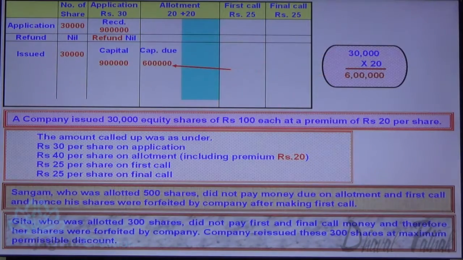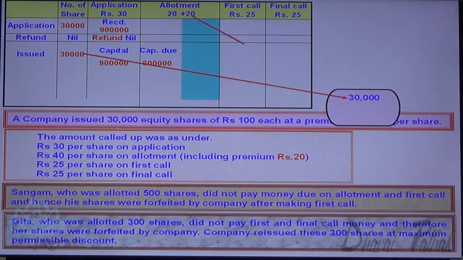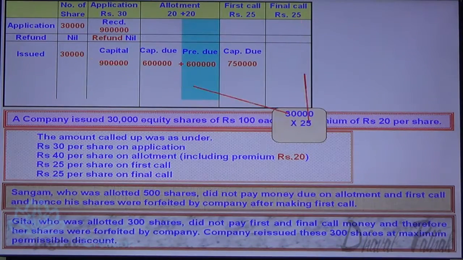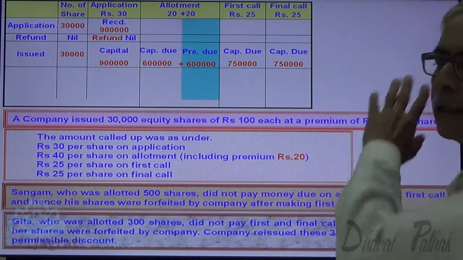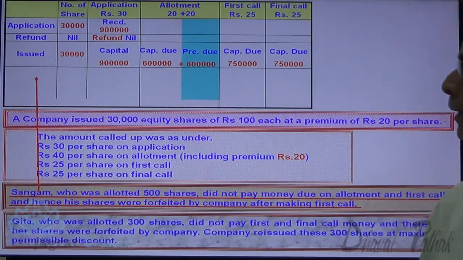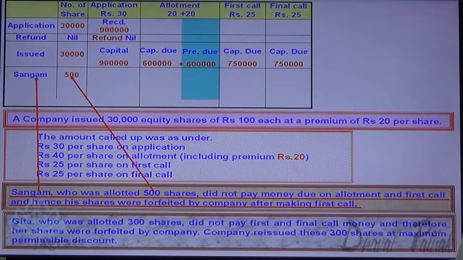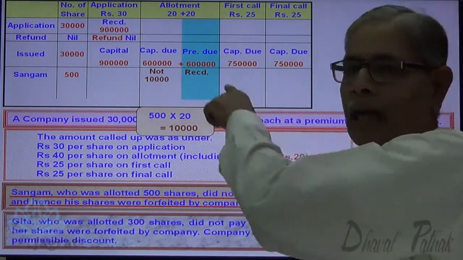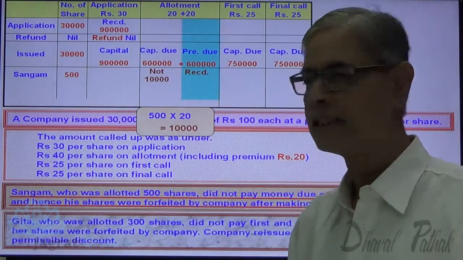Now this is the capital due on allotment, this is premium due on allotment, this is first call due, this is the final call due, capital due on final call. Now Sangam, allotted 500 shares, has not paid allotment money, so capital element and premium element both are not received.